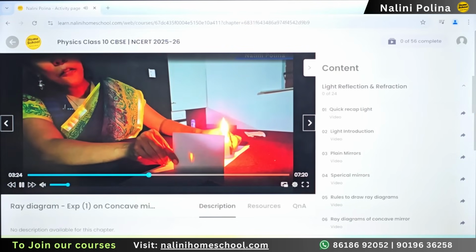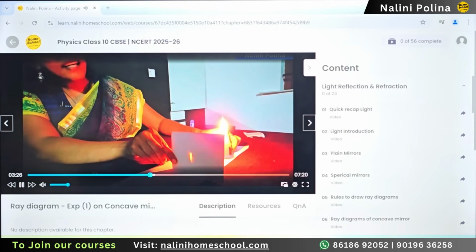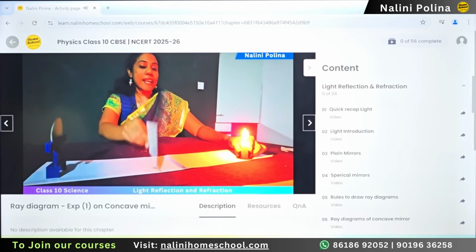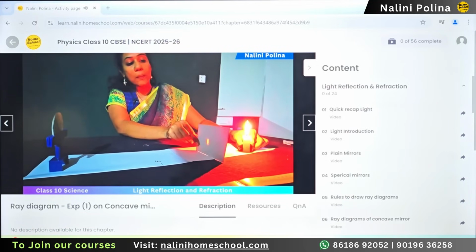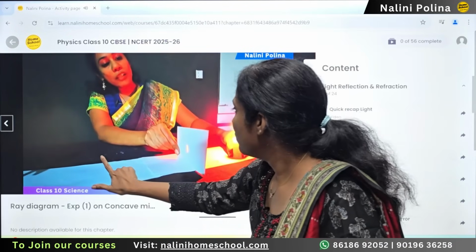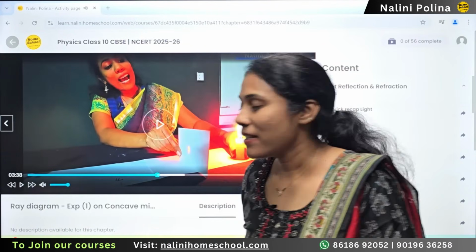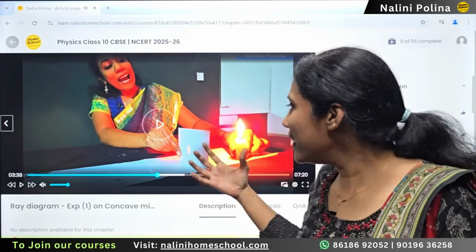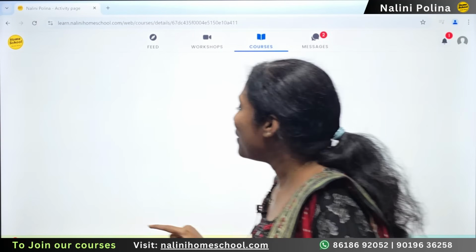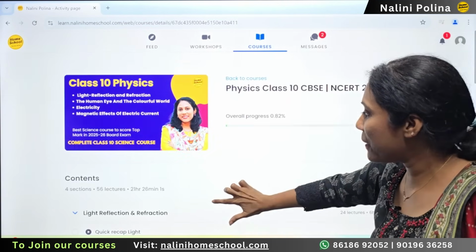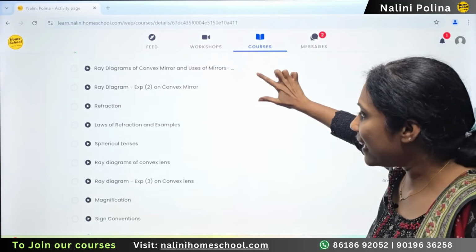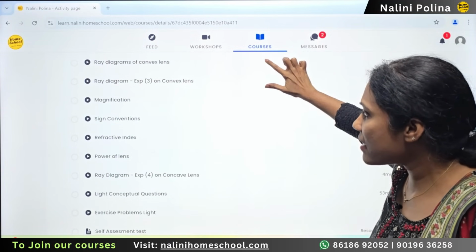It is an inverted flame that you can see exactly in between F and C. This is F and this is C. I got my image somewhere here, very clear, but it is diminished. All the ray diagrams I have explained in this format. Concept and experiment, that is how the course is designed, and all NCERT questions are solved.